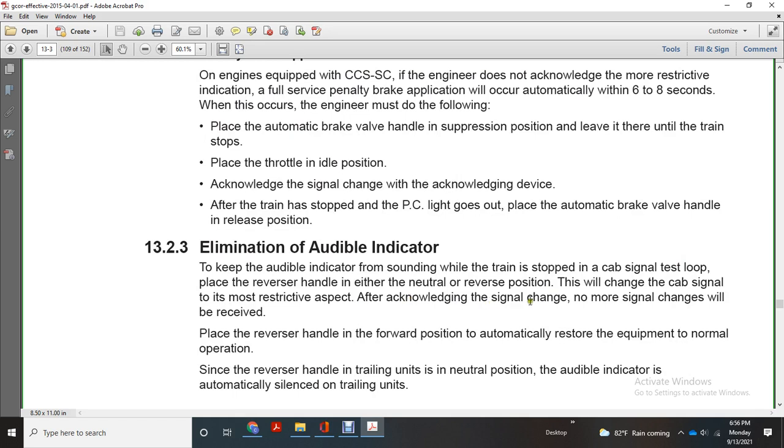After acknowledgement of the signal change, no more changes will be received. Place the reverser handle in the forward position. This automatically restores the equipment to normal operation. With the reverse handle on trailing units in the neutral position, the audible indicator is automatically silenced on the trailing units.